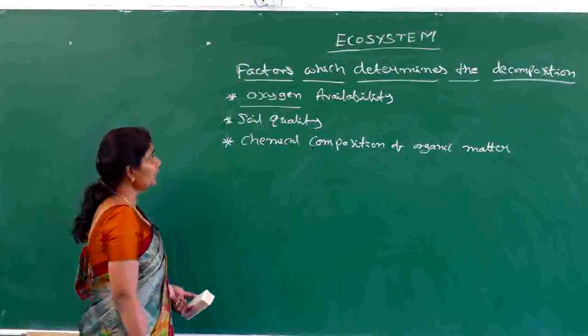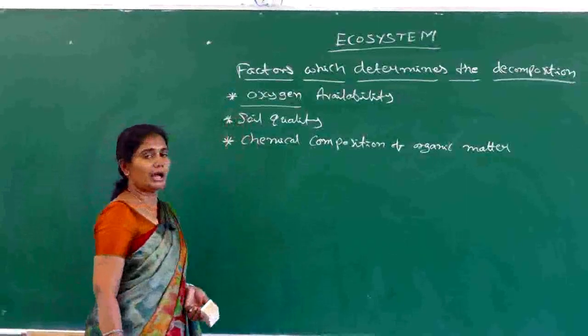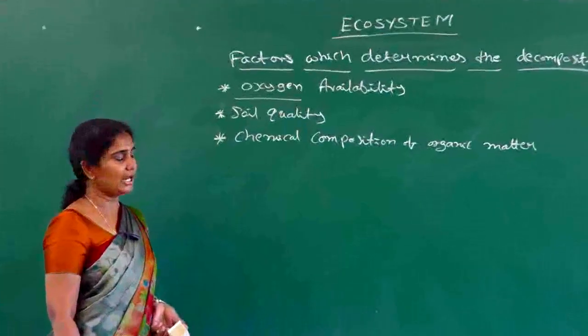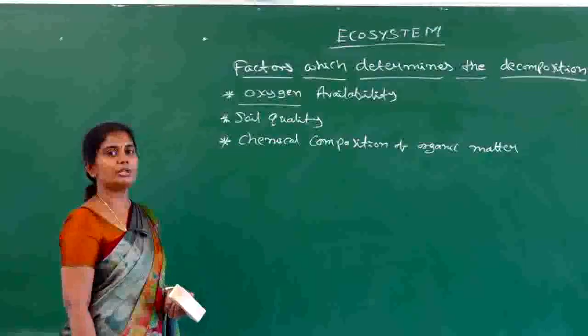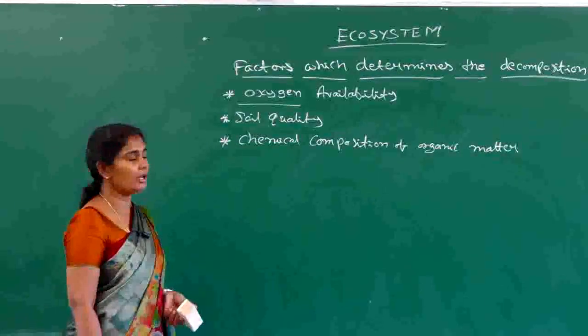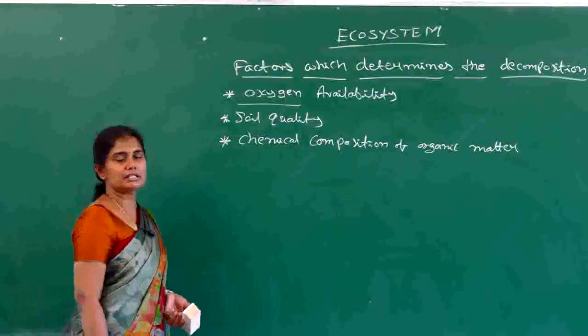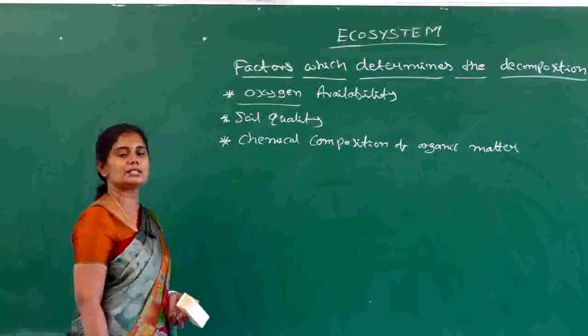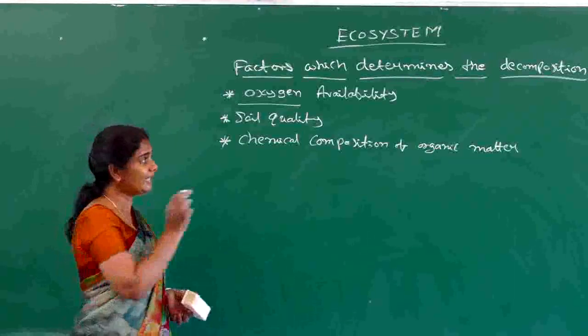All these factors are going to influence the decomposition, and they are assisted by some of the microorganisms in the soil for the process of decomposition. For example, earthworm is considered as a farmer's friend. Why is it considered as a farmer's friend? Because it facilitates the process of decomposition.